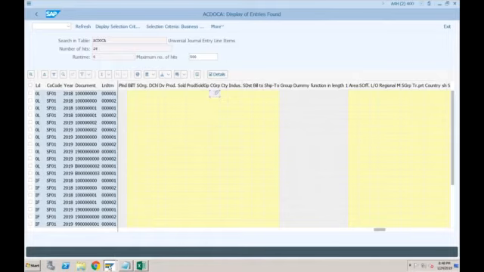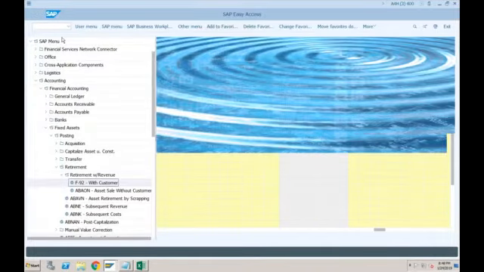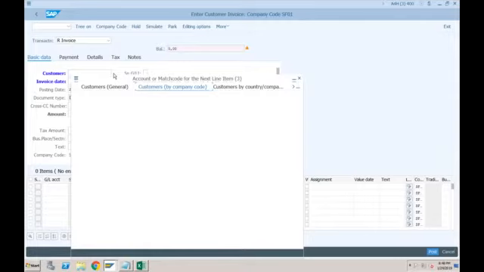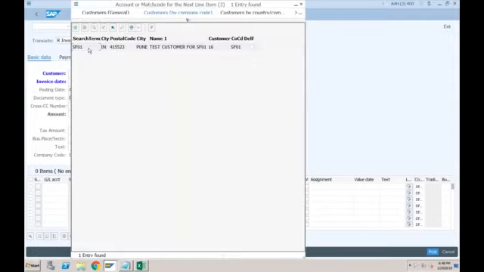I will go with transaction FB70 because this is related to the customer invoice. We just now created a customer. I will use the same customer here. Okay, customer number 16. Let's say invoice date is 24/01/2019, today itself.